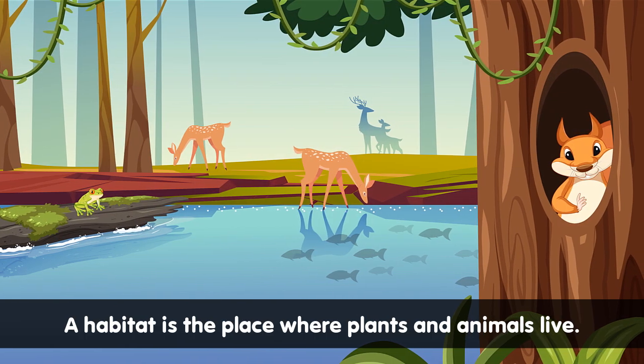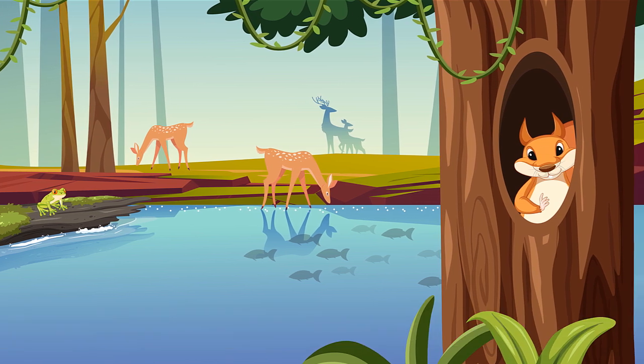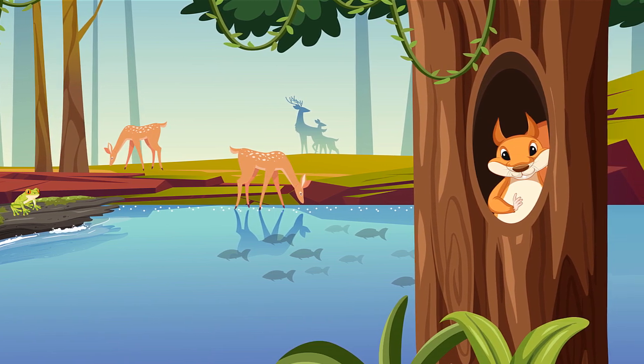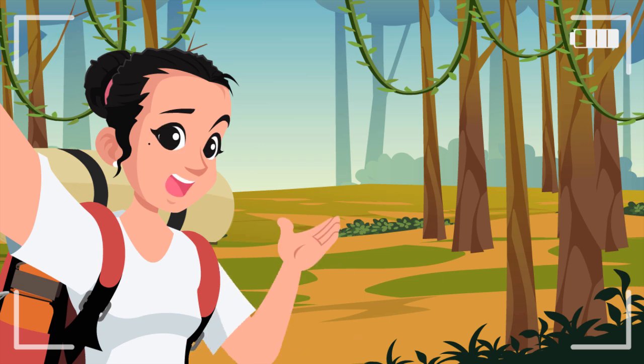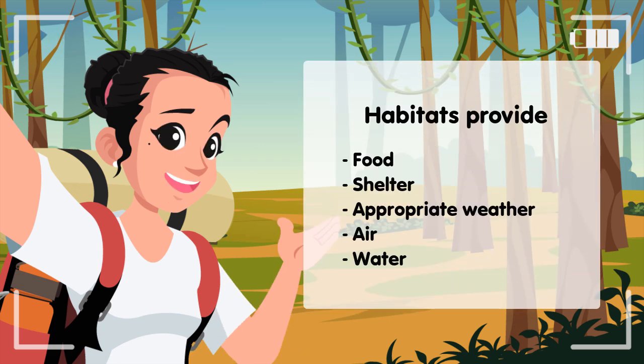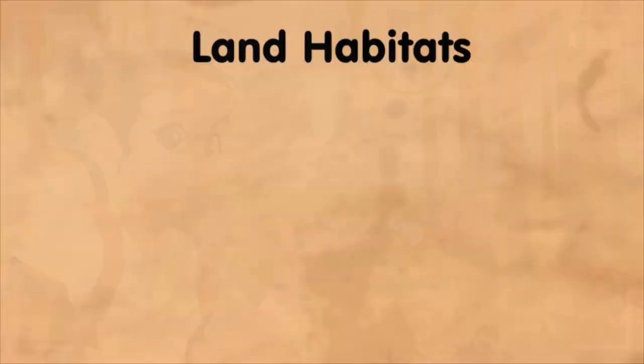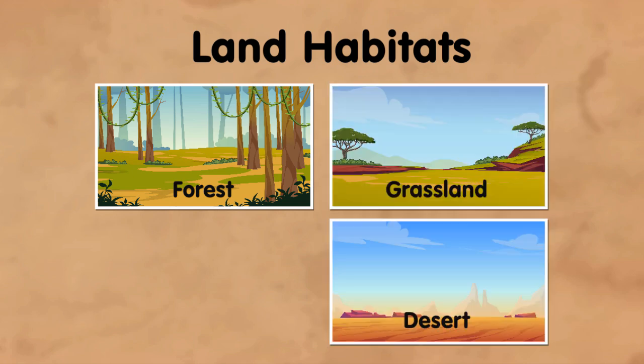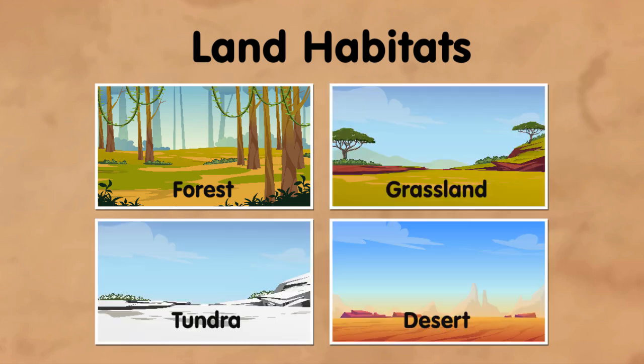A habitat is the place where plants and animals live. Every habitat is different. Each habitat must provide food, shelter, and other needs of animals and plants. First, let's visit land habitats. Forest, grassland, desert, and tundra are examples of land habitats.